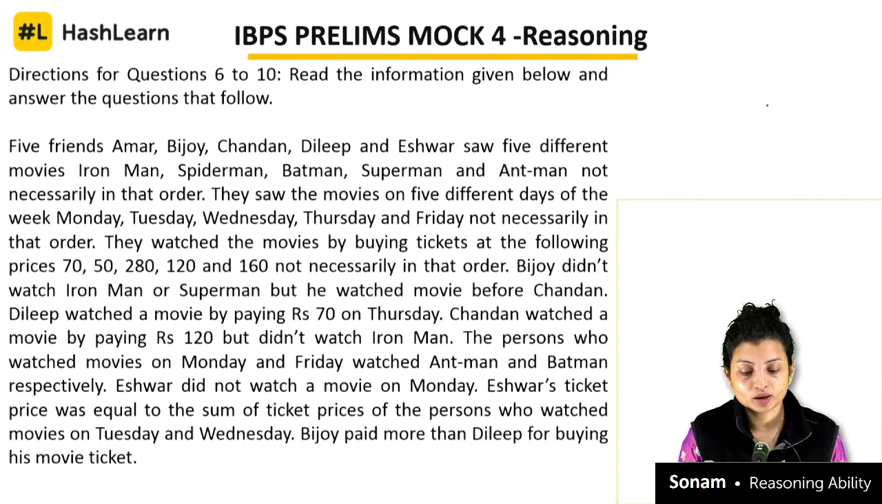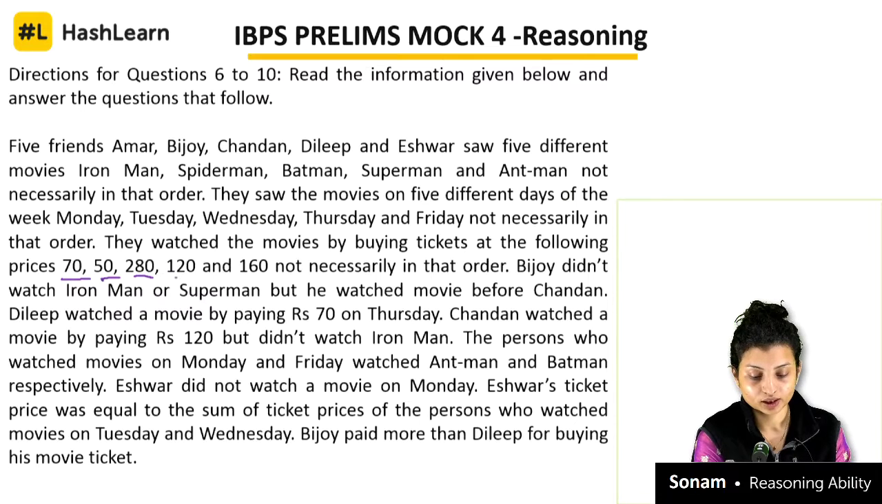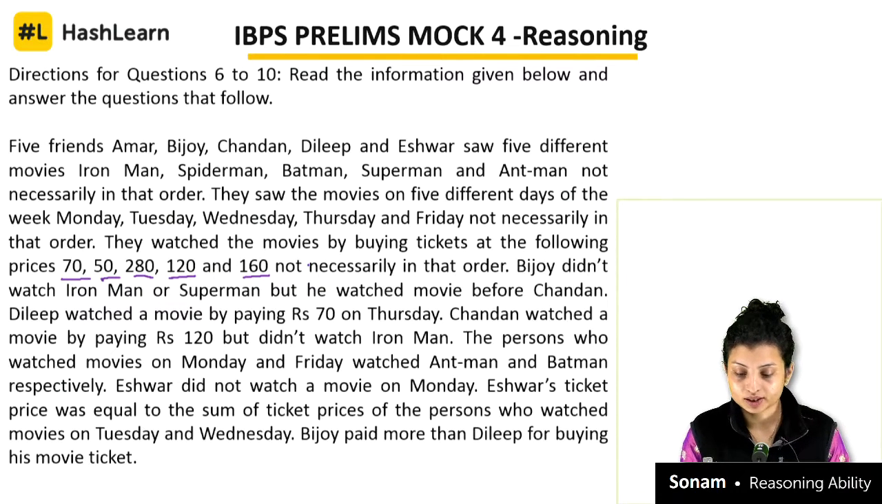5 friends, Amar, Bijoy, Chandan, Dilip, Ishwar, saw 5 different movies: Iron Man, Spider-Man, Batman, Superman, Ant-Man, not necessarily in that order. They saw the movies on 5 different days of the week: Monday, Tuesday, Wednesday, Thursday, Friday, not necessarily in that order. They watched movies by buying tickets of the following prices: 70, 50, 280, 120 and 160, not necessarily in that order. Bijoy didn't watch Iron Man or Superman, but he watched the movie before Chandan.